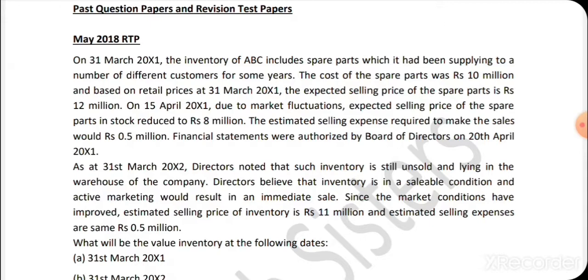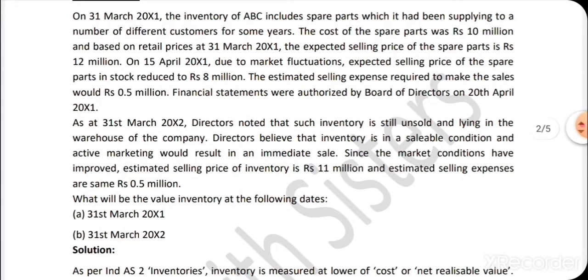because the event of market fluctuations has occurred between the year end and the date the financial statements were approved. So ABC Limited is asking whether this is an adjusting event or not, and if yes, then what will be the value of inventory.